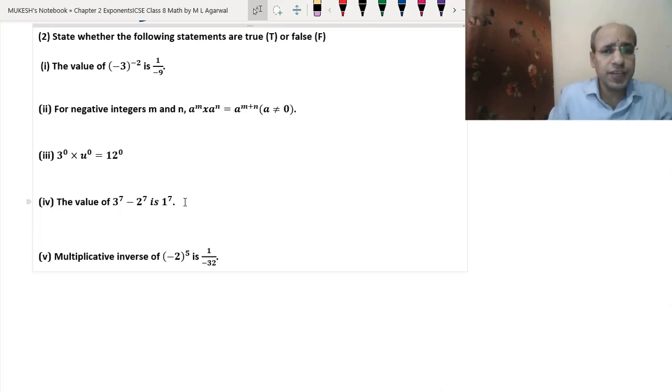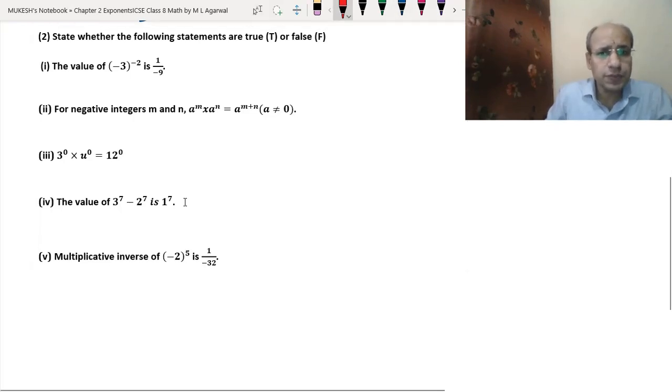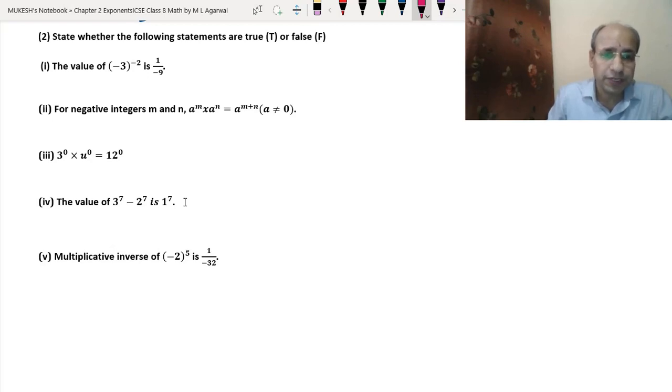See, in this question we have to check whether they are true or false. How can we check whether they are true or false, unless we calculate them? Either we can calculate them in the mind, or we can do it on paper also. Paper is better. We have to check whether the value of (-3)^(-2) is 1 upon 9. So let's check what will be the value of (-3)^(-2). As we know that a^(-m) equals 1 upon a^m.